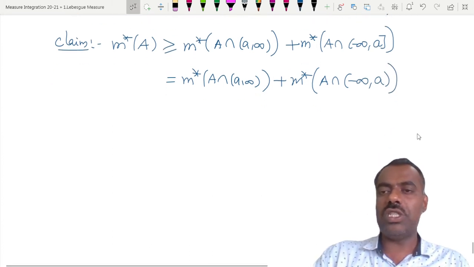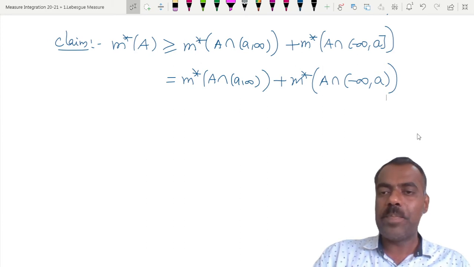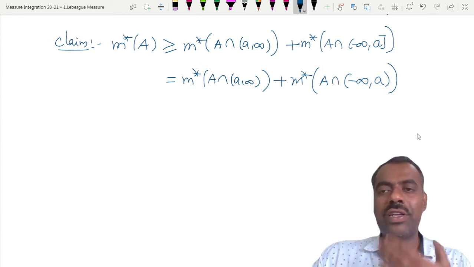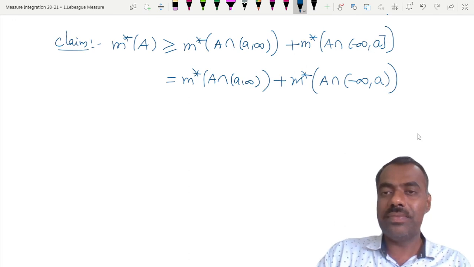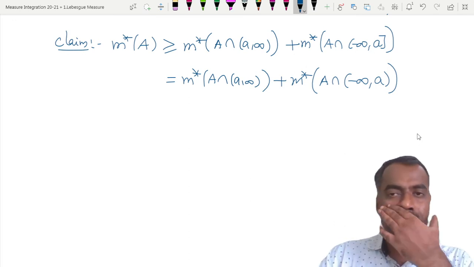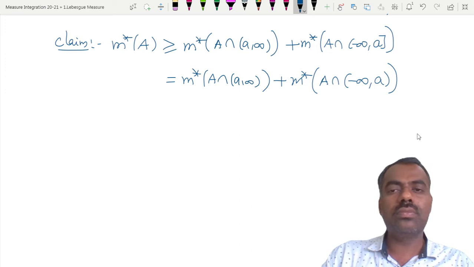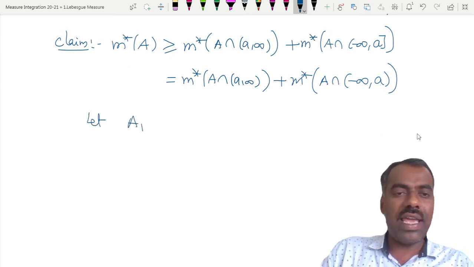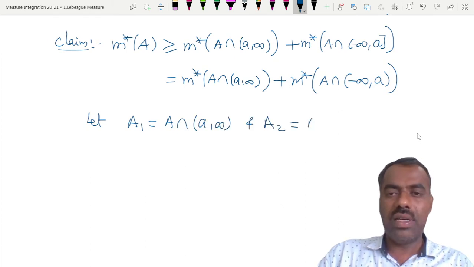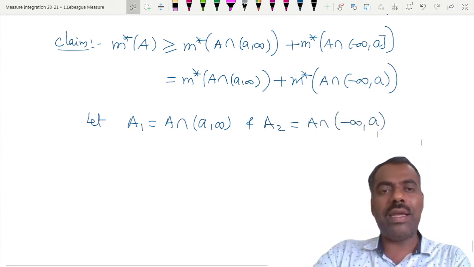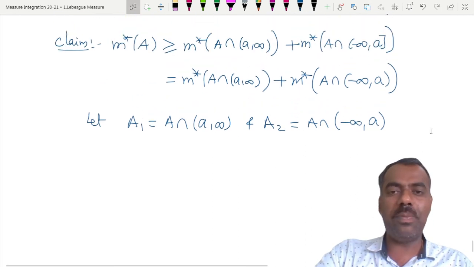From closed a we have come to open a because a is not in capital A, so that a is not in the intersection. Are you following? So it is enough if we show that m star of A is greater than or equal to m star of A intersection (a, infinity) plus m star of A intersection (minus infinity, a). So let A1 be A intersection (a, infinity), and A2 as A intersection (minus infinity, a). So we want to show that m star of A is greater than or equal to m star of A1 plus m star of A2, right?